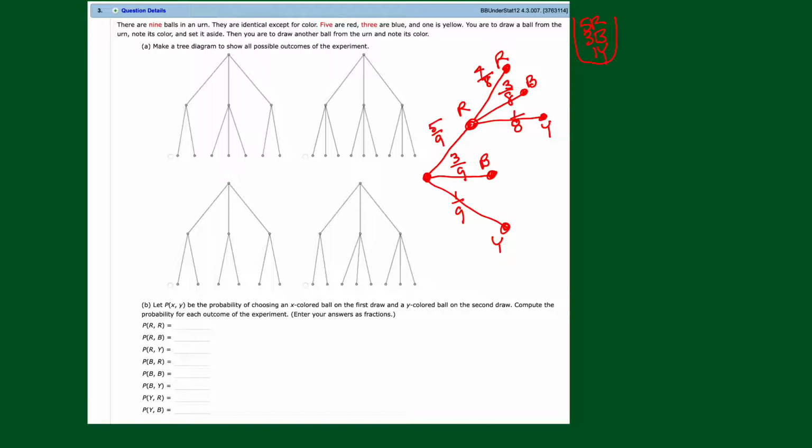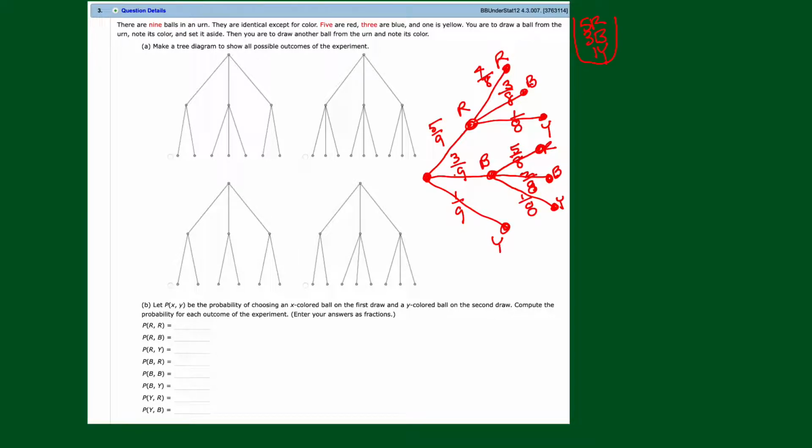Now, what if we get a blue on the first draw? So a blue on the first draw, we could make our second draw. We get a red, blue, or yellow. All right, what are our probabilities here? Well, there's 8 balls left. How many are red? Well, we got a blue on the first, so all 5 reds are left. There were 3 blues to begin with. We got a blue on the first and tossed that one out, so there's only 2 of those blues left. 2 out of 8, and then there's still the 1 yellow, so 1 out of 8.